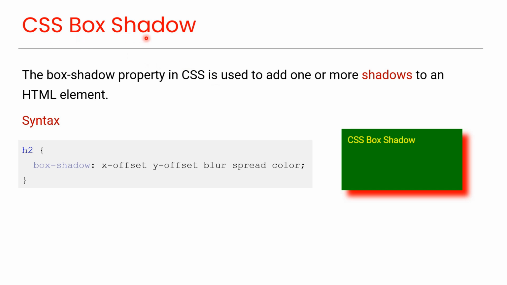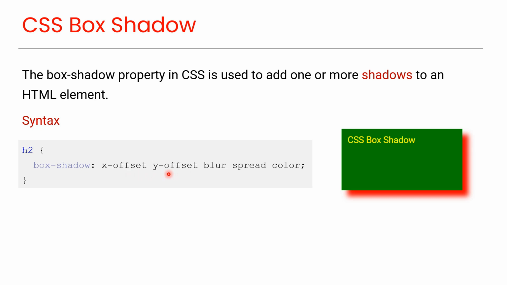CSS box-shadow. The box-shadow property in CSS is used to add one or more shadows to an HTML element. This is the syntax to specify the box-shadow property, where the first value is for X offset, which is used to set the horizontal position of the shadow. You can use a positive value to place the shadow on the right side of the box, and a negative value to position it on the left side.